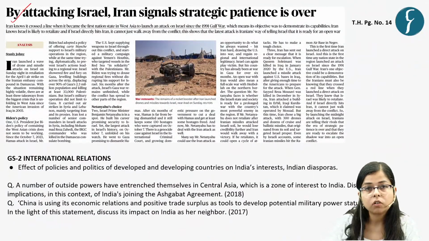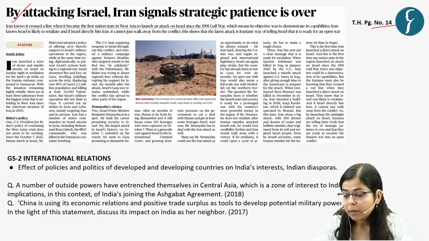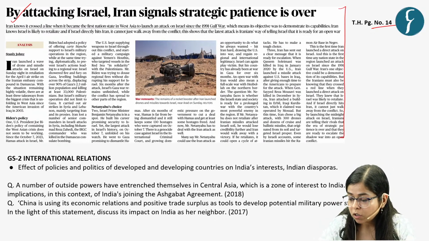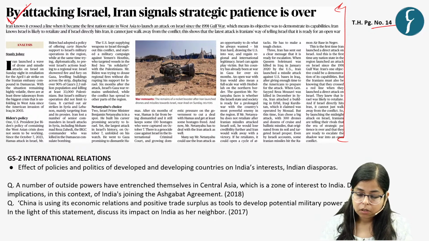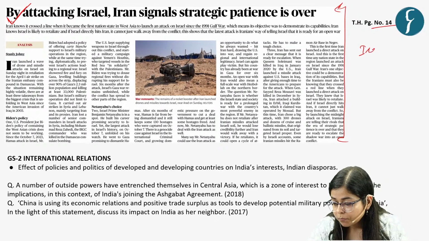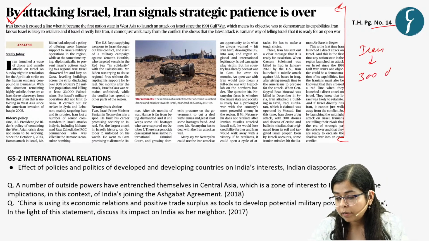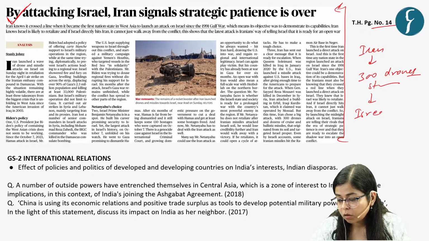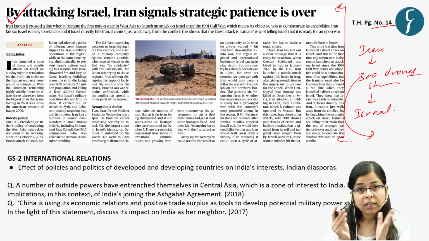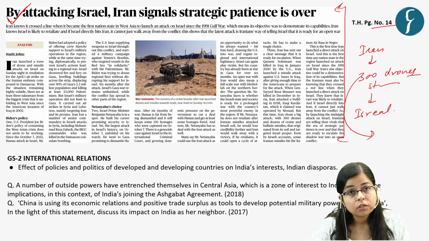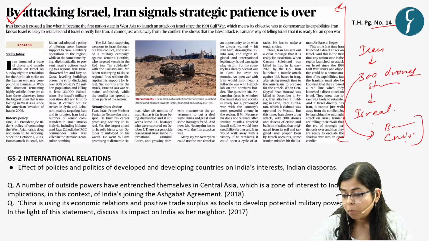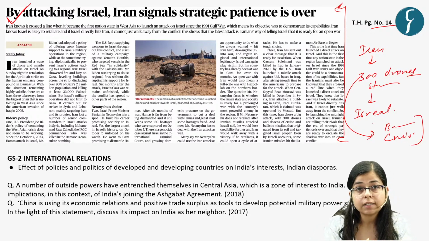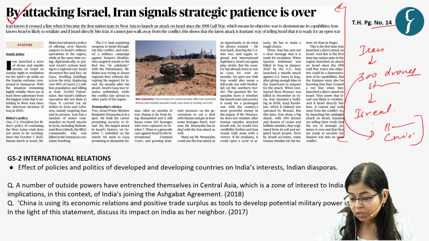And now let's move on to our second article, which appeared on page number 14 of The Hindu. So we will take a summary of this news article. You must be aware of what is happening recently: Iran launched more than 300 drone strikes on Israel. Along with these drones, Iran has also struck Israel with more than 100 ballistic missiles and cruise missiles. But these ballistic and cruise missiles were intercepted by the Iron Dome system which Israel has.